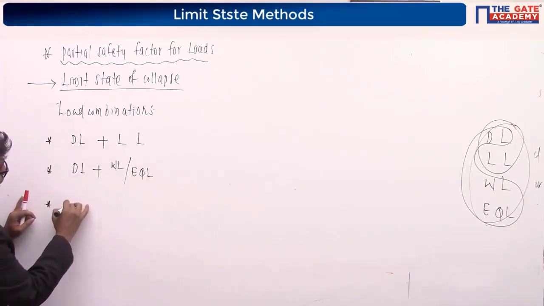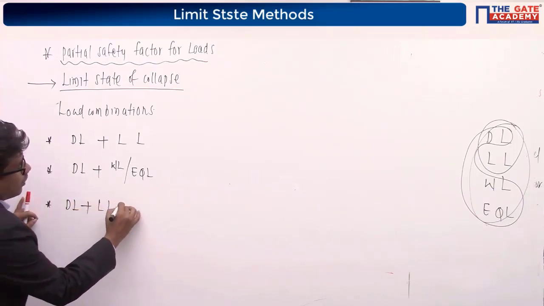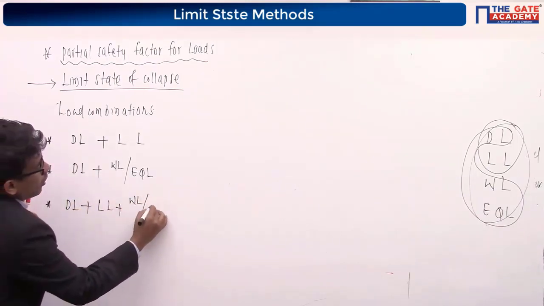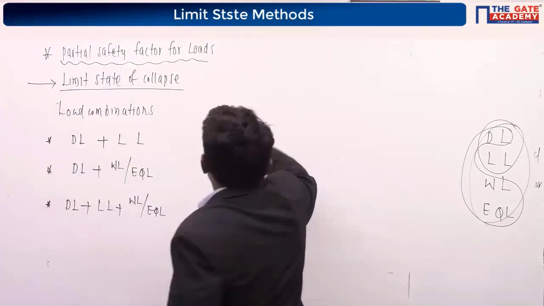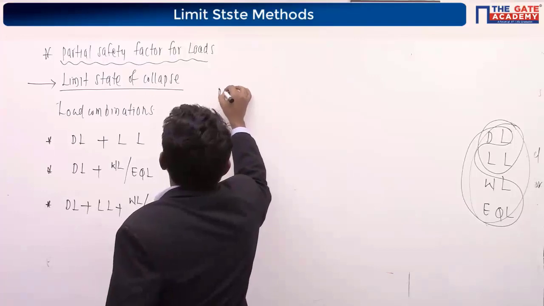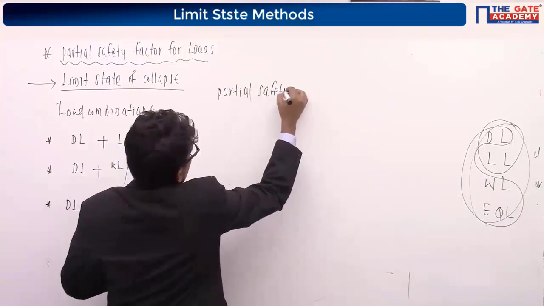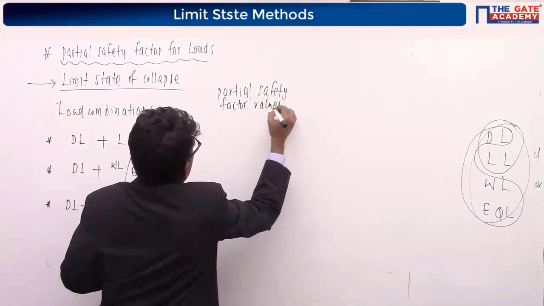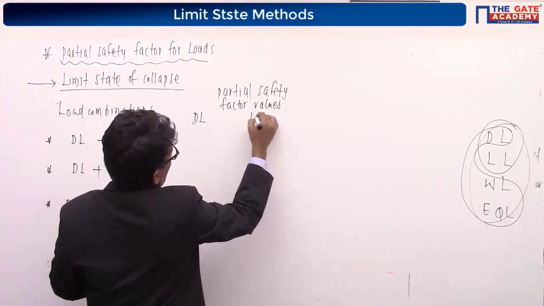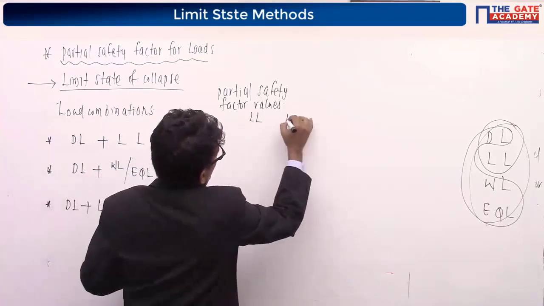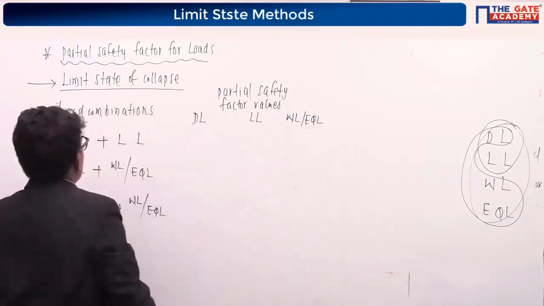And finally we are going to consider all the loads together: dead load, live load plus wind load or earthquake load combination. And then the partial safety factor values for loads. For dead load, what is the value? For live load, what is the value? For wind load or earthquake load, what is the value of factor of safety?